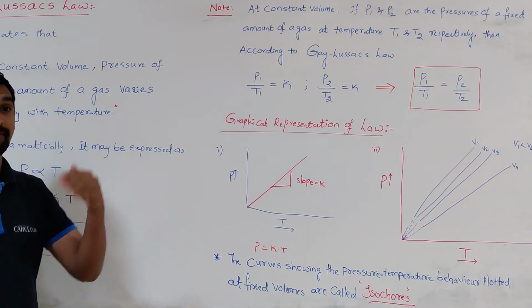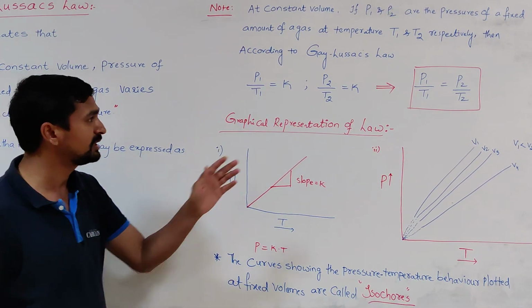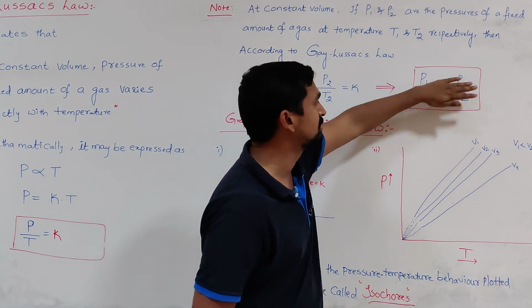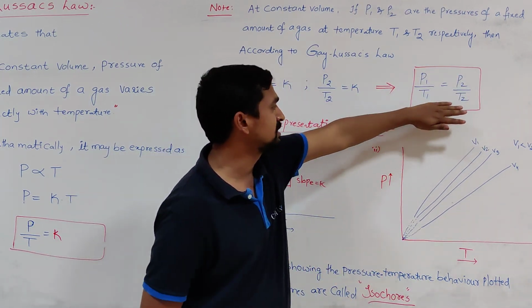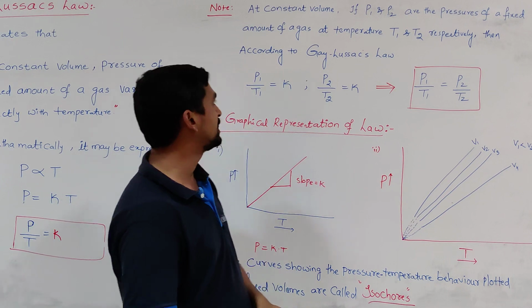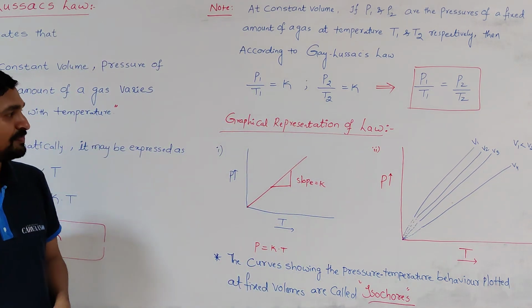In Charles' law we write V1 by T1 is equal to V2 by T2. Like that, here also P1 by T1 is equal to P2 by T2. This can be used to solve certain numericals based on Gay-Lussac's law.